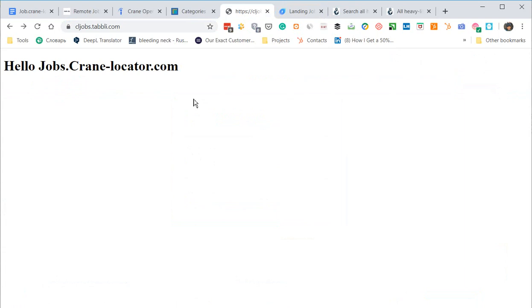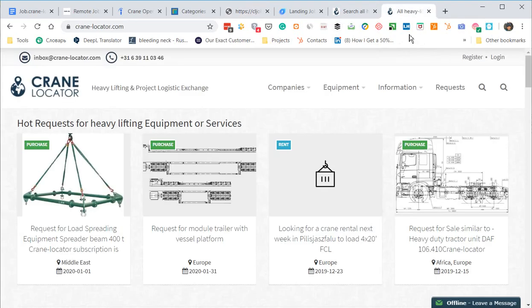But now what we can see only on the start page is just hello jobs crane-locator.com. So it will be working on this domain. Now it works on the temporary domain salejobs.tabbli.com, subdomain of Tabbli.